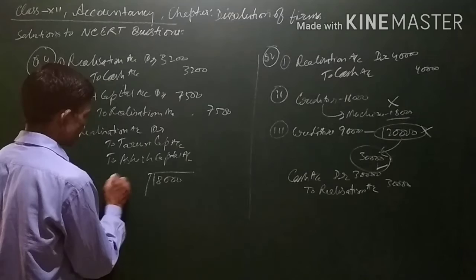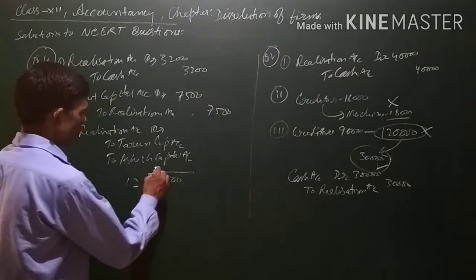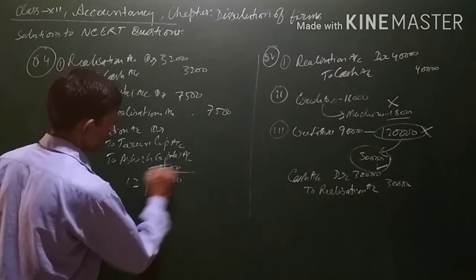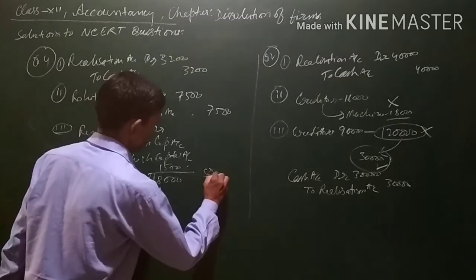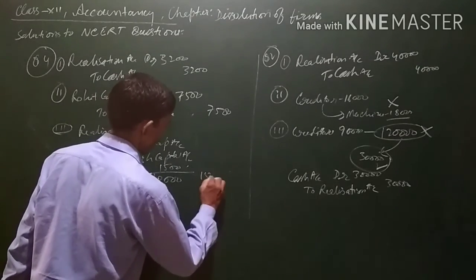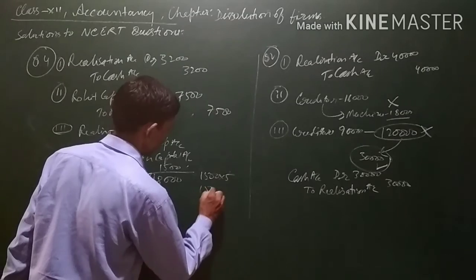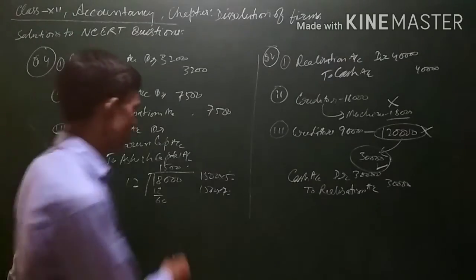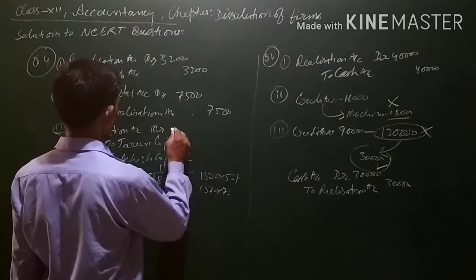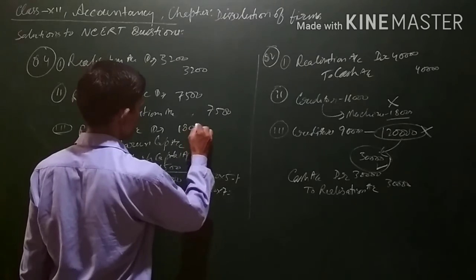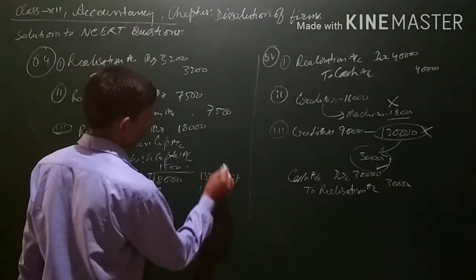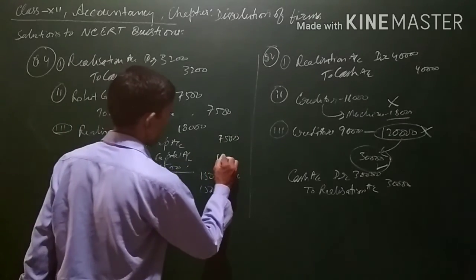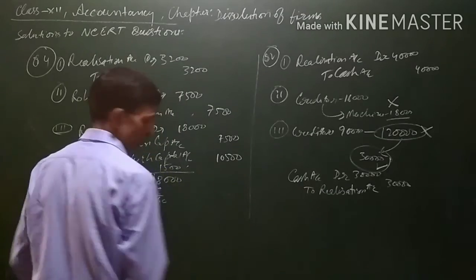18,000, 5 plus 7 is 12. 12 parts. 12 1s are 12, 12 5s are 60. It will come to 1,500 per part. 1,500 into 5, 1,500 into 7. The ratio is 5:7. 1,500 times 5 is 7,500 and the other will come to 10,500. The total is 18,000. This will be the journal entry.